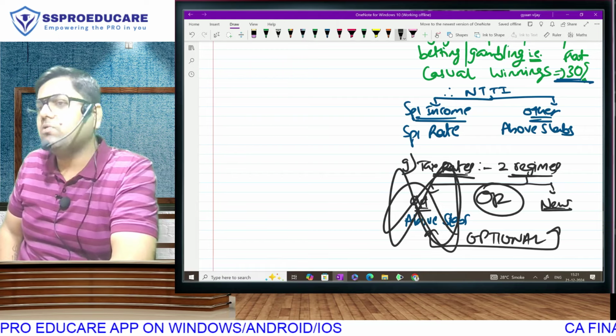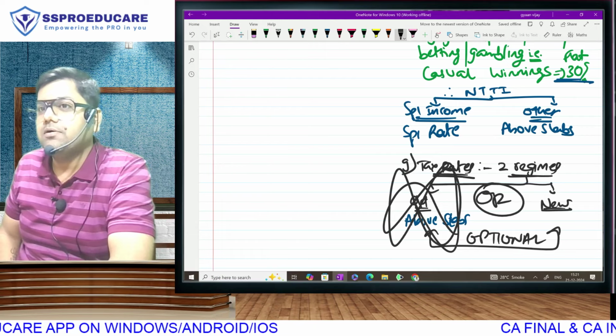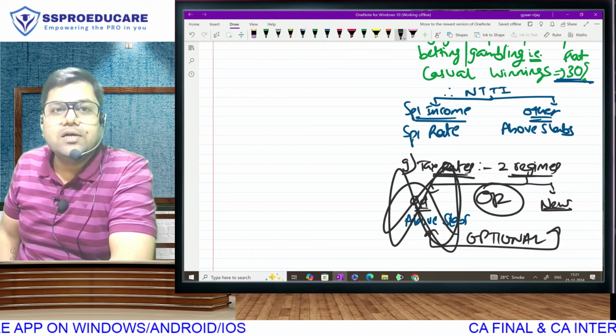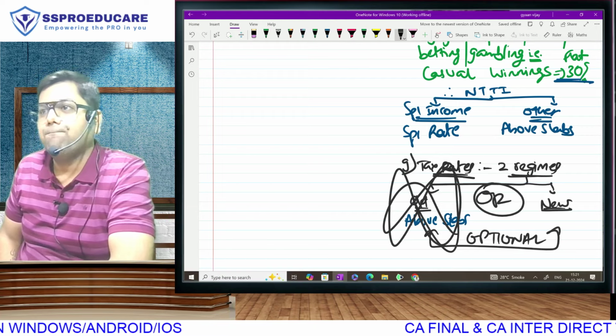Who is the biggest shareholder of Adani Group? Do you know that? Life Insurance Corporation of India. And every time Adani's positive or negative news comes, see the direct effect on the shares of LIC.